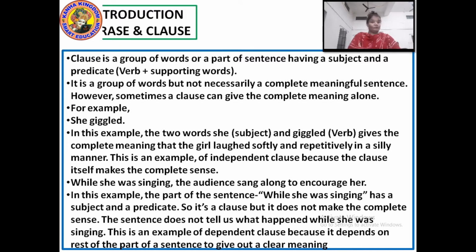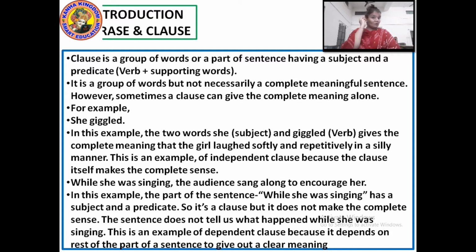A clause is a group of words or a part of a sentence having a subject and a predicate, or you can say a subject and a verb. You must have learnt in your junior classes what is a subject and what is a predicate. So if you want to identify a clause from a sentence, you should know that the clause is a group of words, or a part of a sentence. The phrase does not have a verb or a subject, but a clause has a subject and a verb.